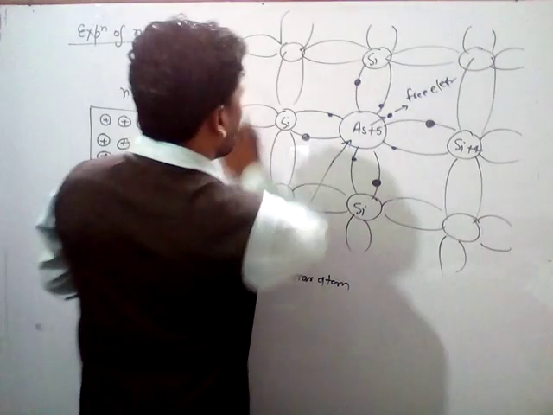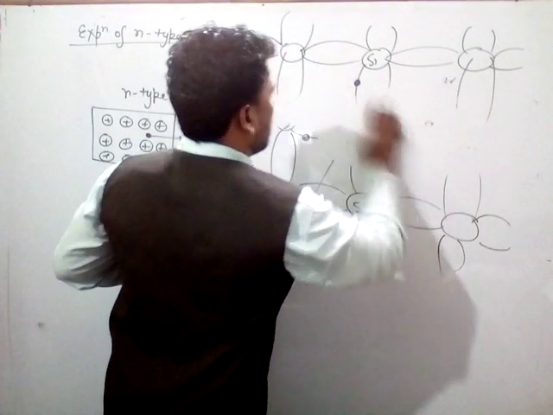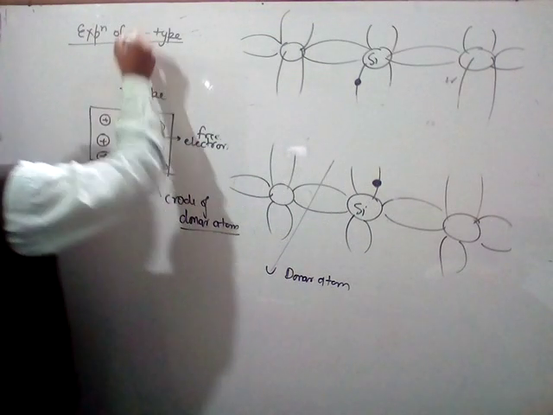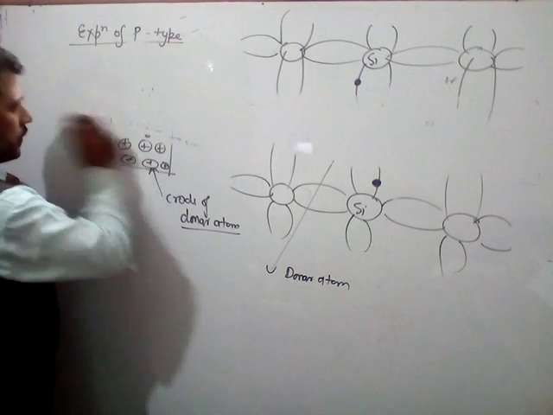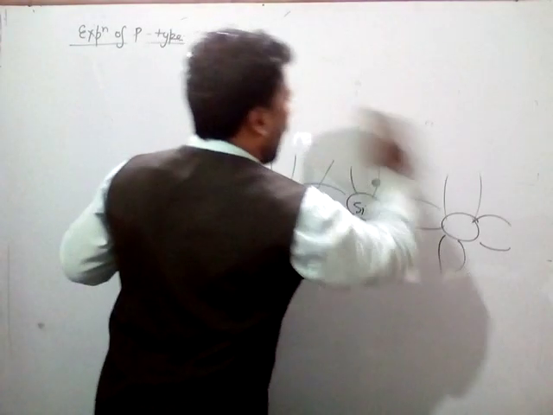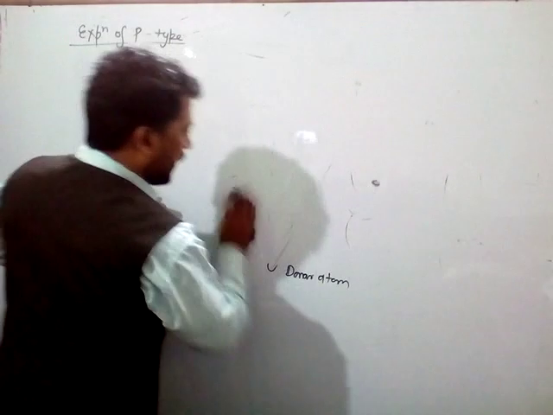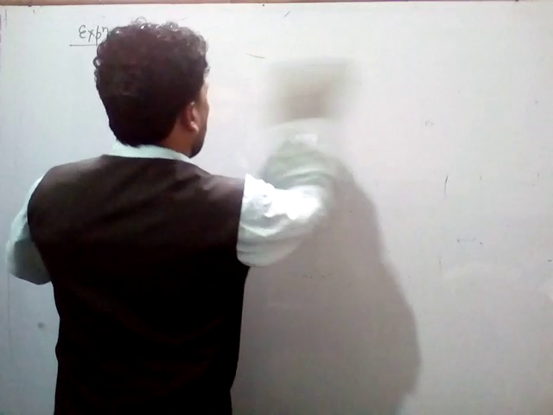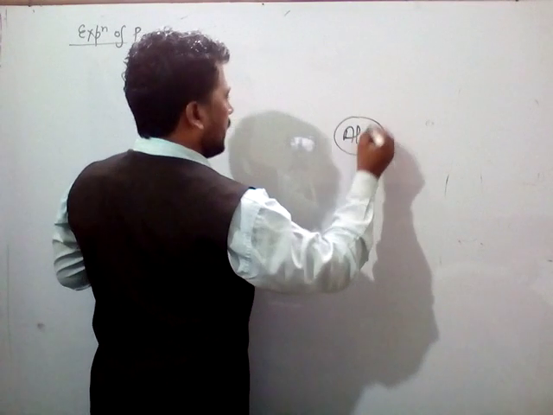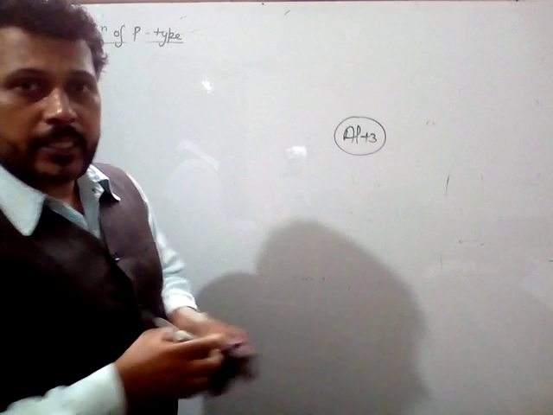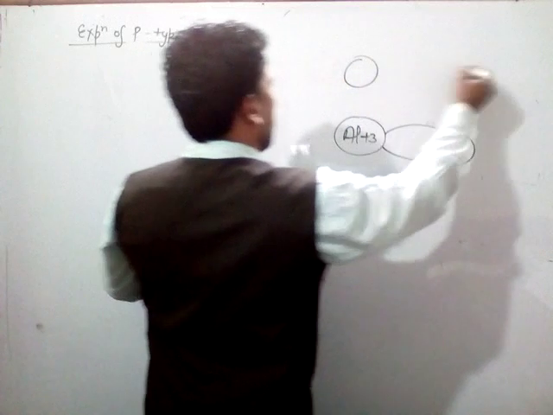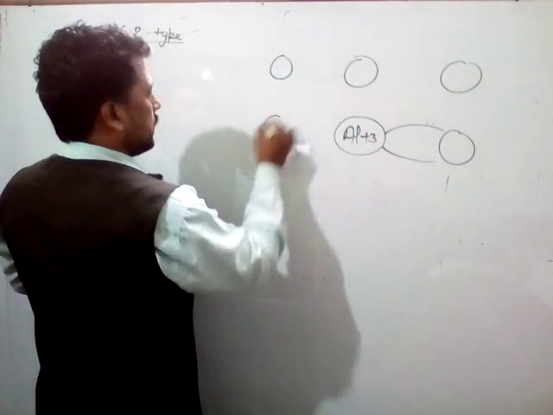In the same way, after the explanation of the n-type, in the explanation of the p-type of semiconductor, here trivalent impurities are mixed with the pure semiconductor like this. This is the aluminium plus 3. This is the trivalent impurity which is mixed with the pure semiconductor like silicon.